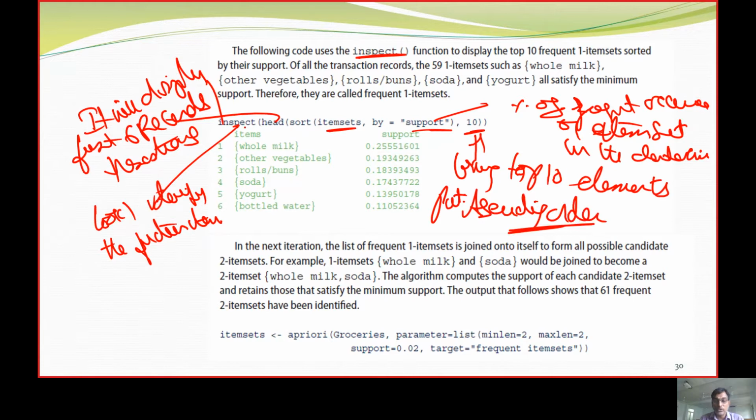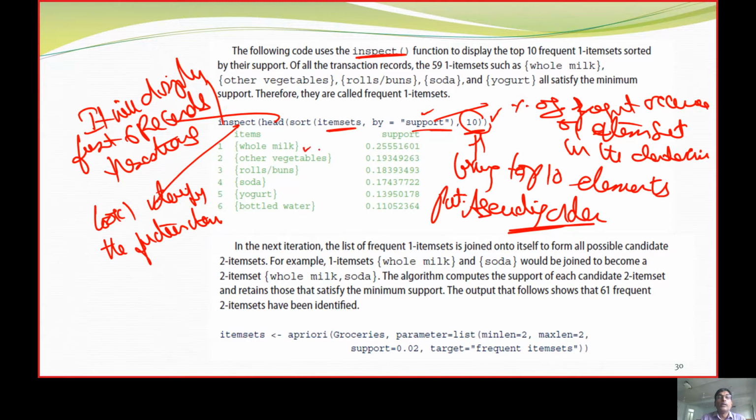So we are going to use inspect, with head and sorting, on the item sets, and the criteria is the support. We need 10 items, and all of those are brought up in the inspect function.